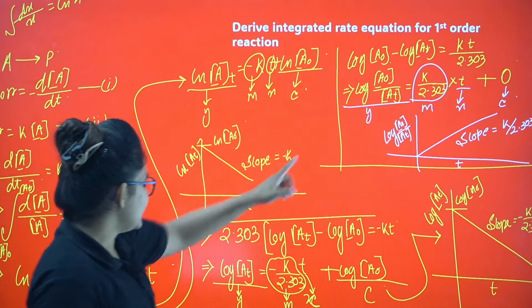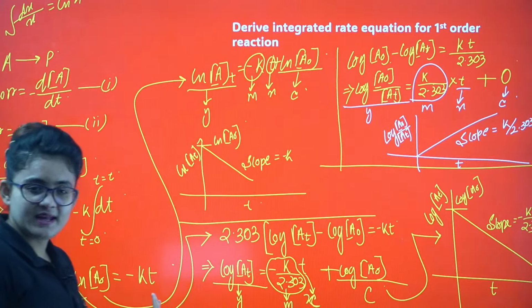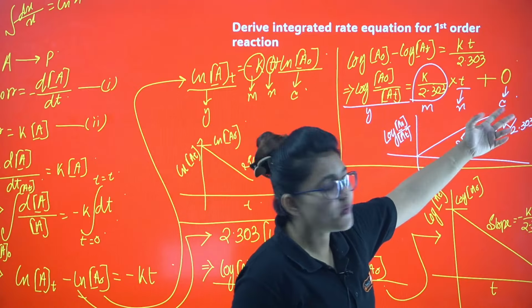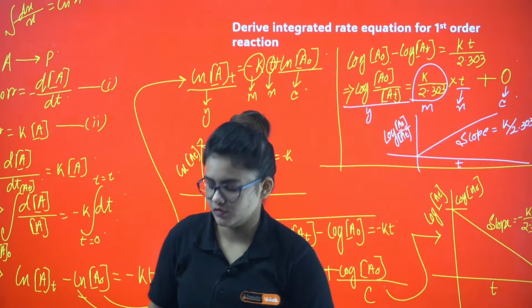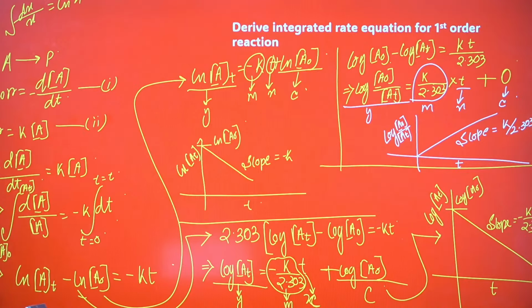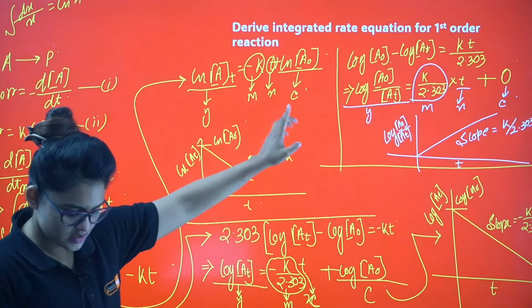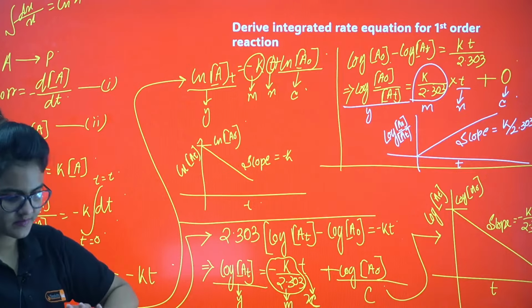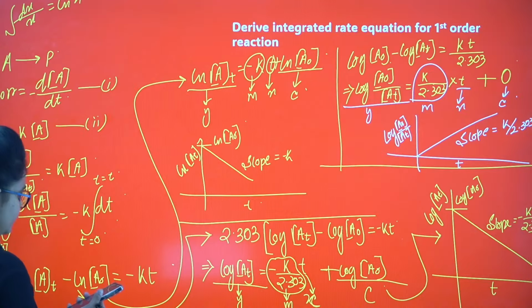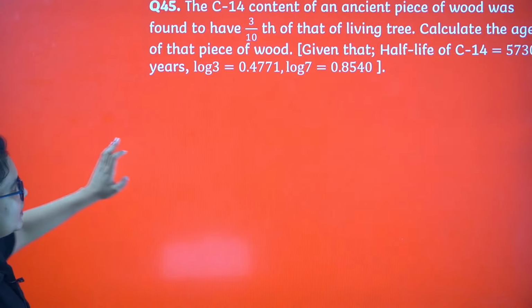In case you can take it from the ln as well. With respect to ln of A0 by AT also you can do. For that case, K by 2.303 will not come. Slope will be equals to K only. Just let me know if it is clear to you or not. All the possible graphs I told you, this one and that one. Just let me know if it is clear or not. Okay, very good. Jia, Naveen, Pradyun, very good. Let's proceed.